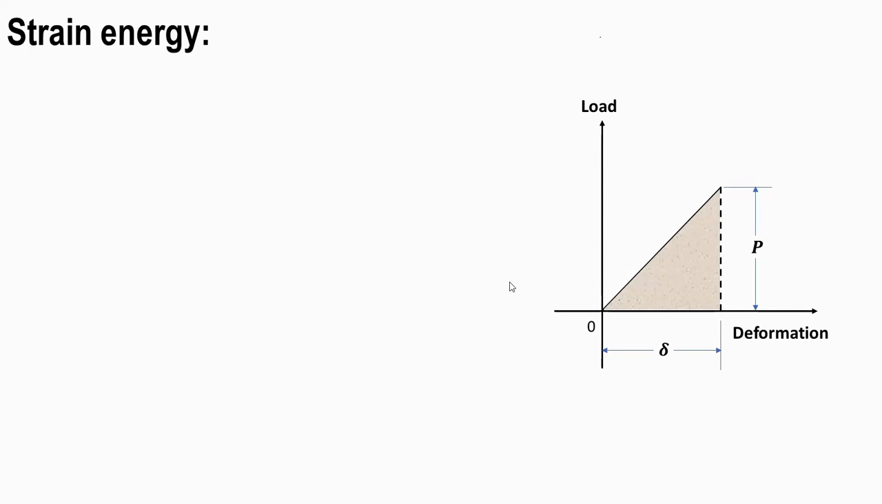So here you can see this is a gradually applied load that we have shown. It starts from 0 and increases up to a value of P. During that particular period, the deformation of the bar or material is delta. So this is the load deformation diagram. Strain energy is nothing but the energy which is stored due to deformation under load, and therefore it is a form of potential energy.